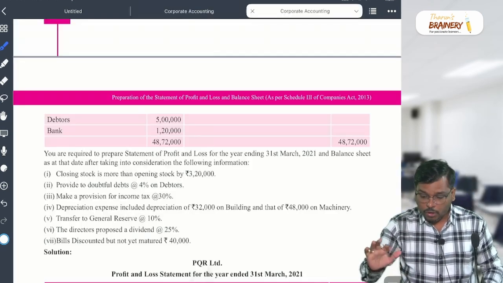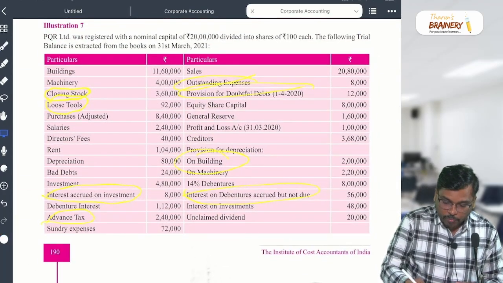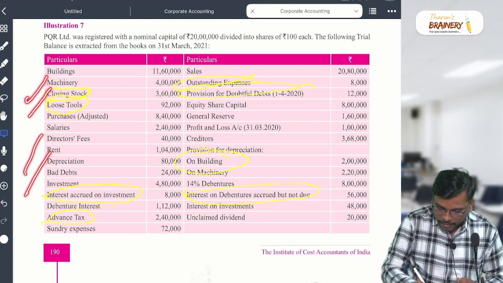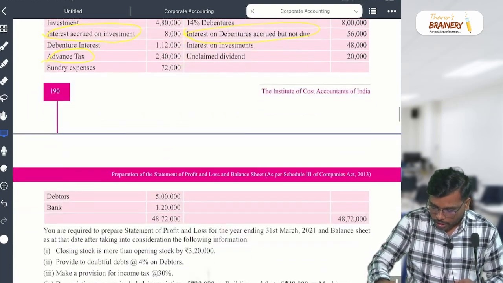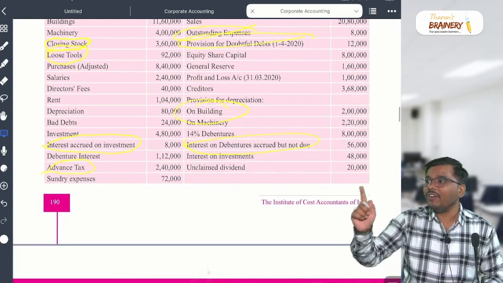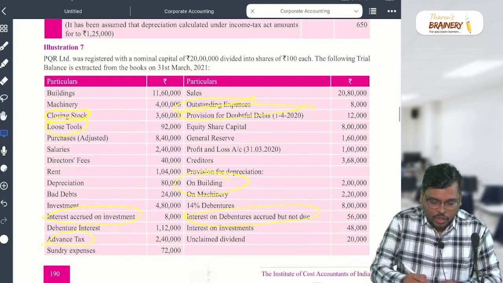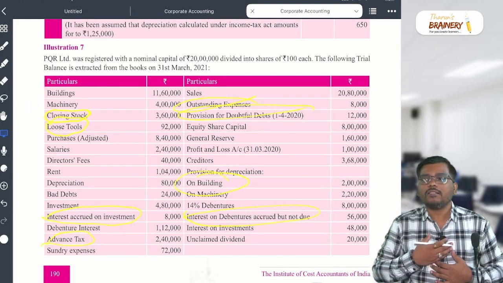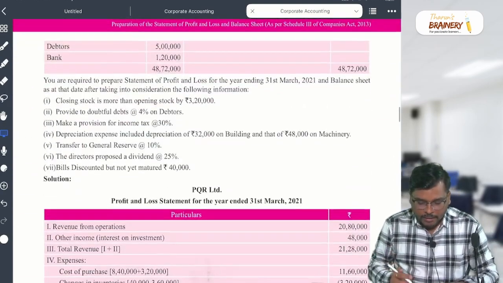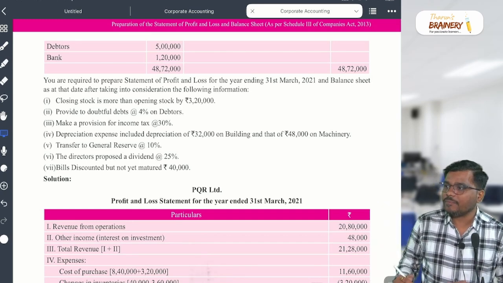Sir, in the additional information, like the closing stock, this is all TB, sir? Because TB will get tallied, correct? So how many places will it come, sir? One place. The item which appears in the TB has to come in one place. And the item which appears in the additional information has to come in two places.